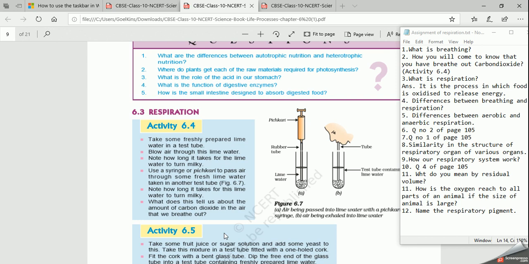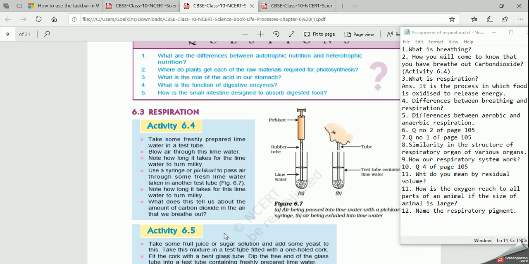Before discussing respiration, let us know what is breathing, or what is the difference between breathing and respiration. As you know, breathing is intake of oxygen and giving out carbon dioxide. How will you come to know that you have breathed out carbon dioxide?